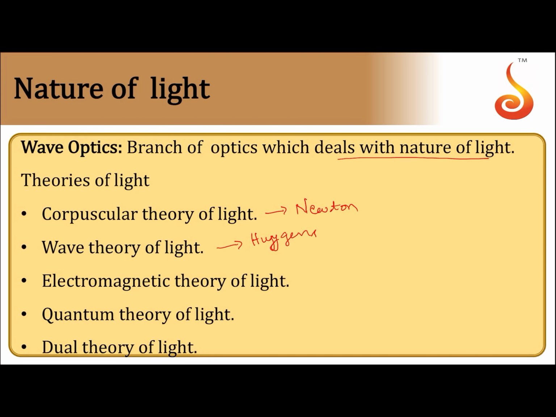This was proposed by Christian Huygens. And then electromagnetic theory of light. This was proposed by Maxwell. And then quantum theory of light, that was proposed by Max Planck. Then the dual nature of light. This theory was proposed by Louis de Broglie.